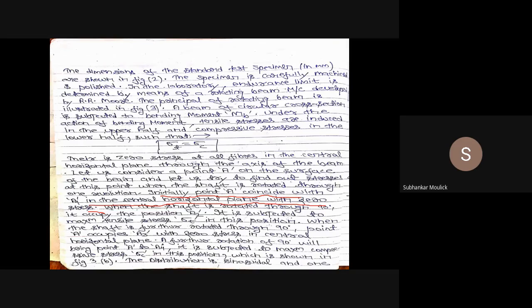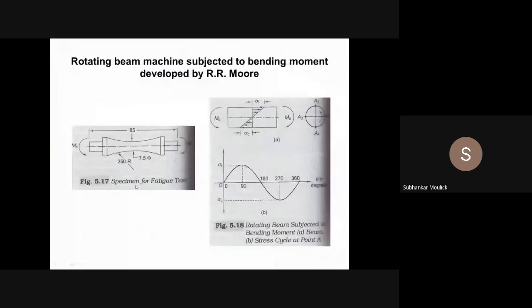Assume that in this particular experiment, after say 100 cycles, the first fatigue crack is observed. Say the first fatigue crack is observed at this point.